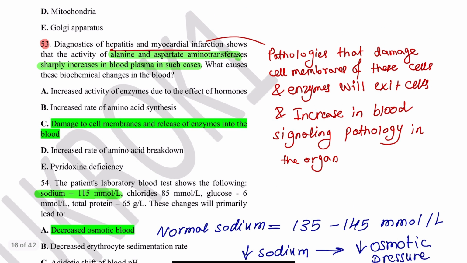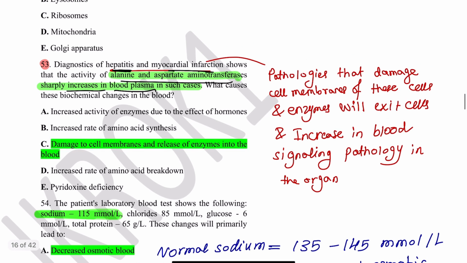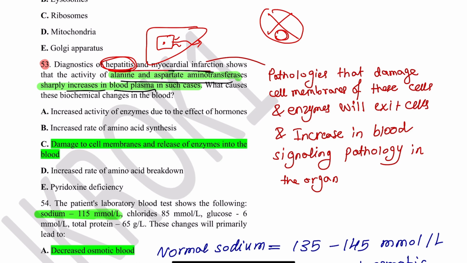Also here we have a question about diagnosis of hepatitis and myocardial infarction shows activity of alanine aspartate aminotransferase increase in blood plasma. So these are because of what? Hepatitis, damage to the liver cells. So the liver cells will open and release their enzymes. Also myocardial infarction, death of an area of the heart, heart cells will open, release their enzymes into the blood.